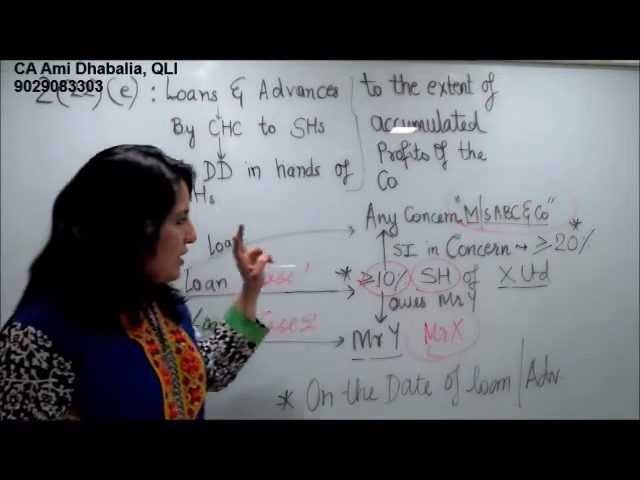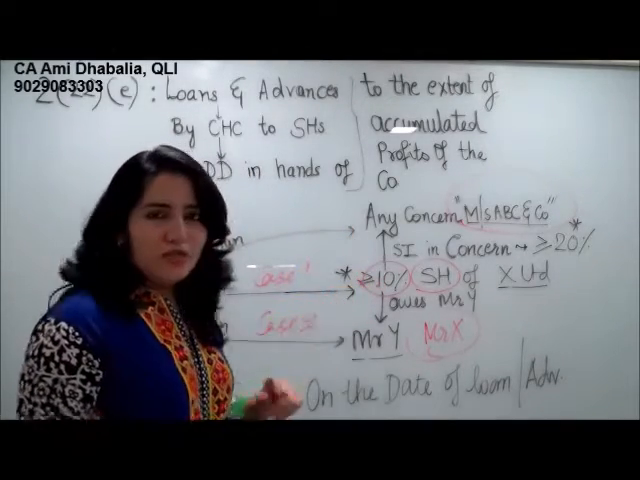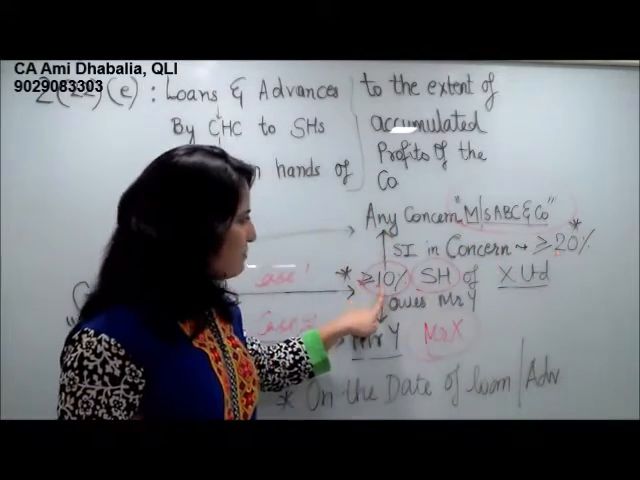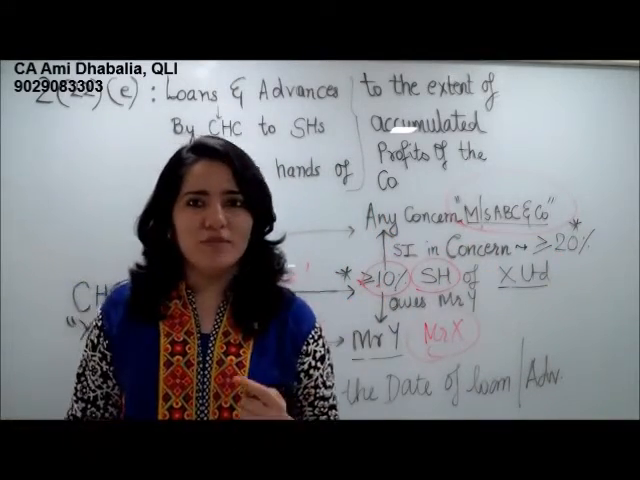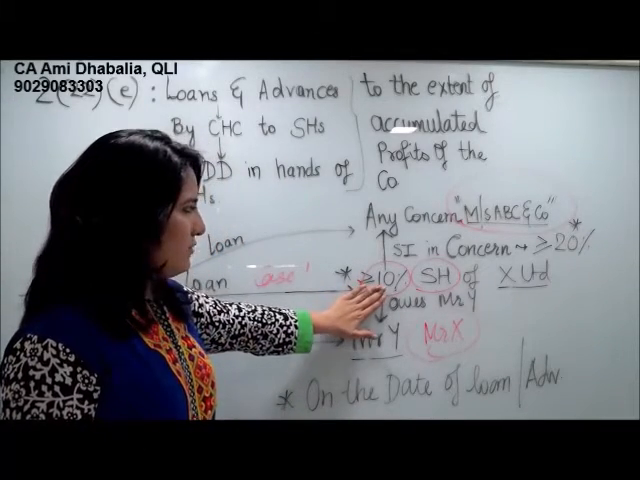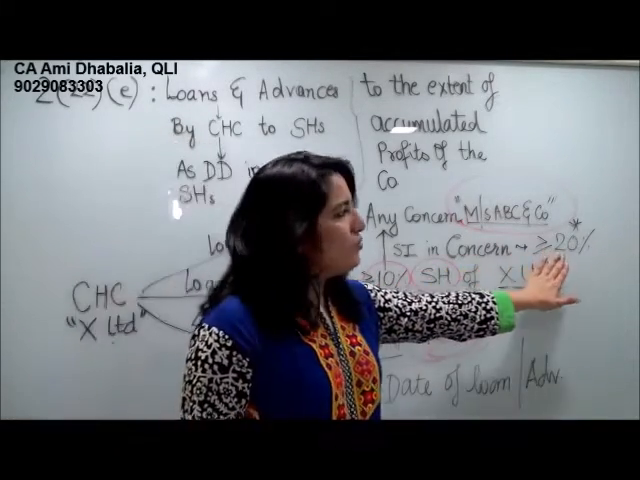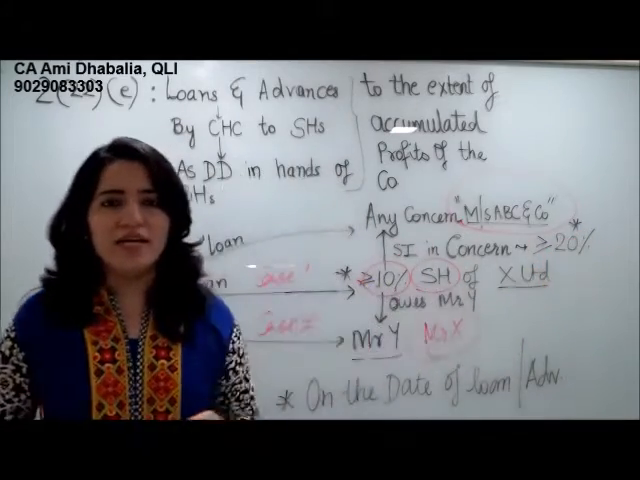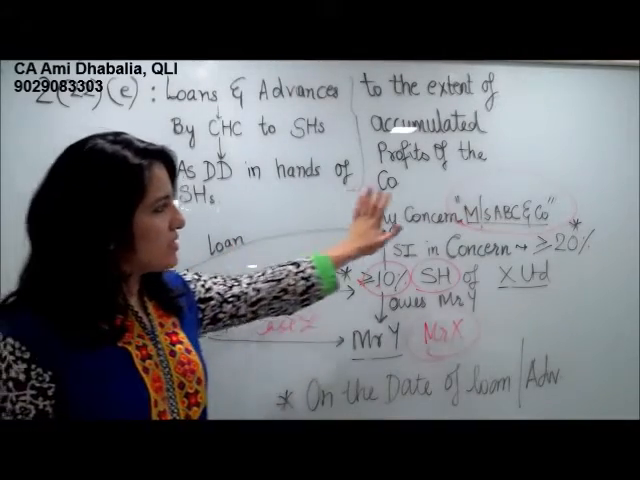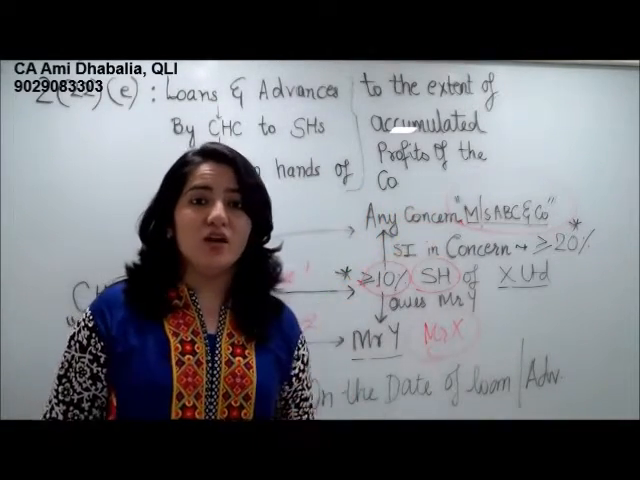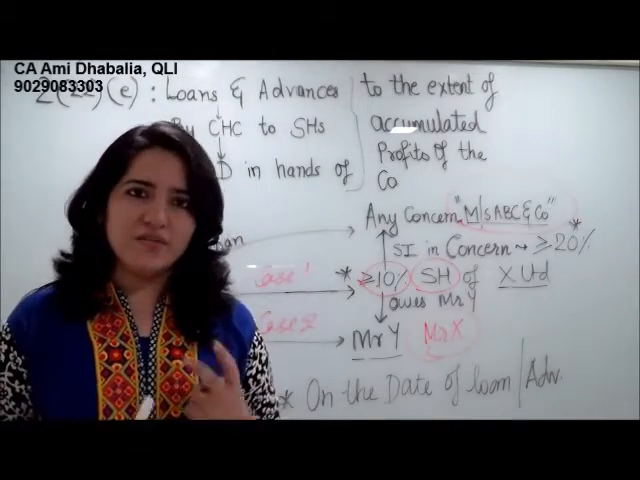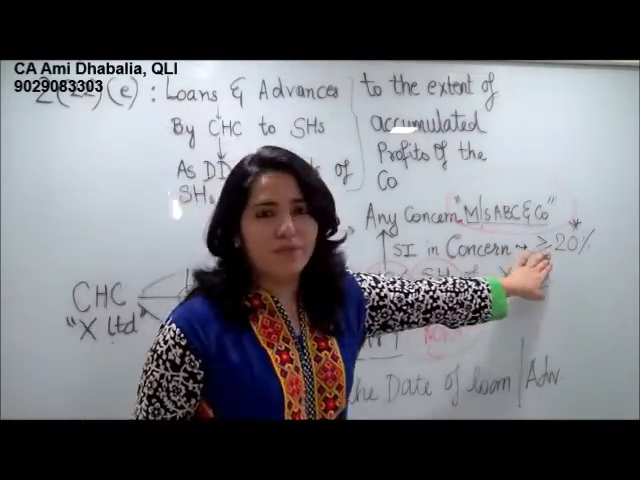Now, one very important thing to understand is this 20% and this 10%. Both have to happen together. That is, suppose I hold 10% shareholding in X Limited, but I hold only 19% shareholding in ABC and Company. Then, when X Limited gives a loan to Messrs ABC and Company, it shall not be taxed in the hands of ABC and Company. So 10% as well as 20% both have to happen.